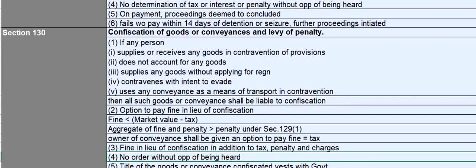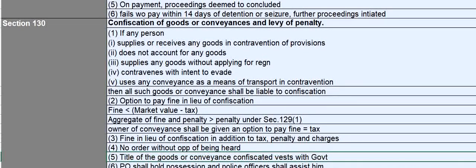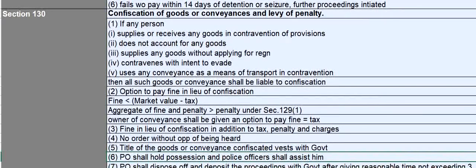No order can be passed without opportunity of being heard. Title of the goods or conveyances confiscated vests with the government. This is the main difference between detention and confiscation. In detention, the ownership of the goods or title of the goods or conveyance will not pass to the government, but in case of confiscation, the title of the goods or conveyance vests with the government.